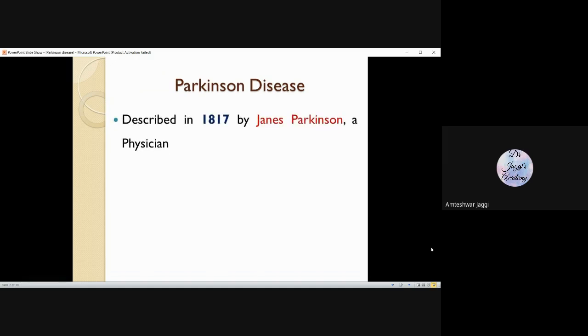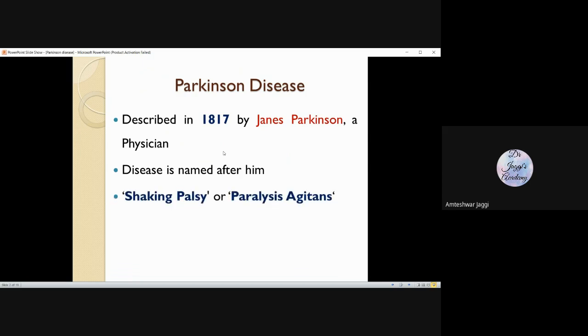Parkinson disease, if we go by the name, is based on the name of the physician James Parkinson. Actually, the physician was the one who described that this kind of disease actually exists in society. He saw these symptoms in some old patients, and he initially named it shaking palsy or paralysis agitans. Later on, it is more commonly called Parkinson disease. He named it shaking palsy because the hands of the patients are shaky, okay, and there is a lack of motor coordination. Those are the major features of this disease.